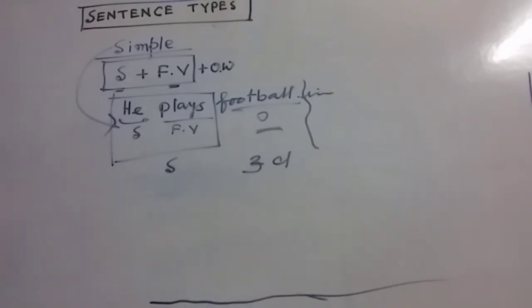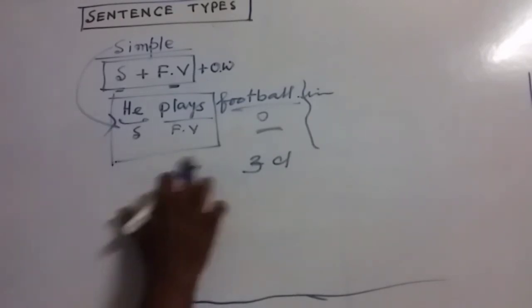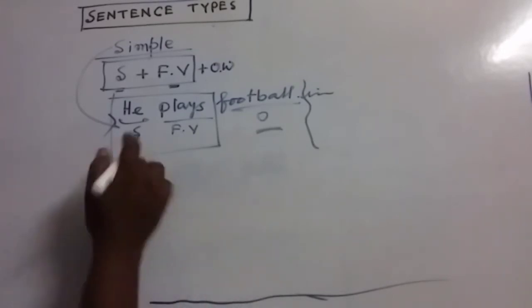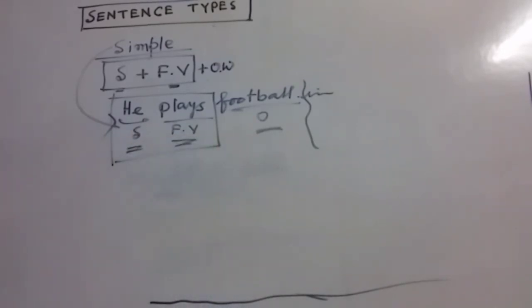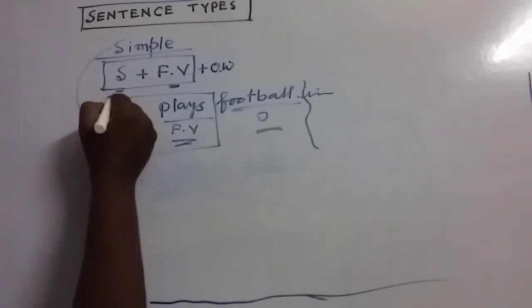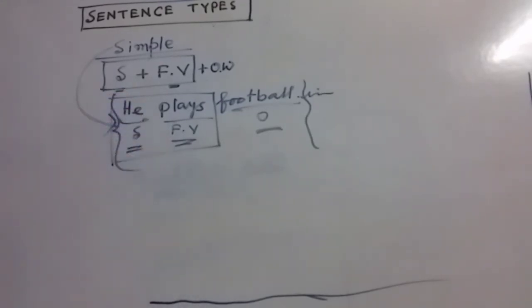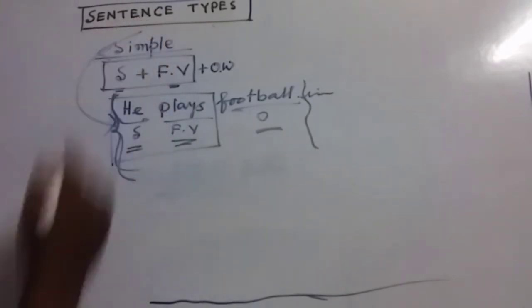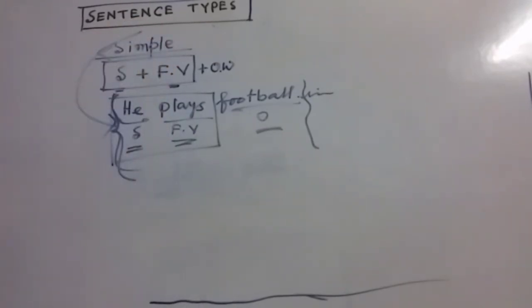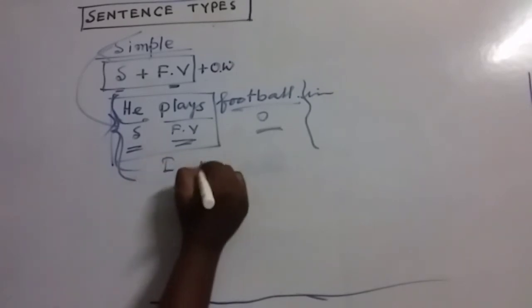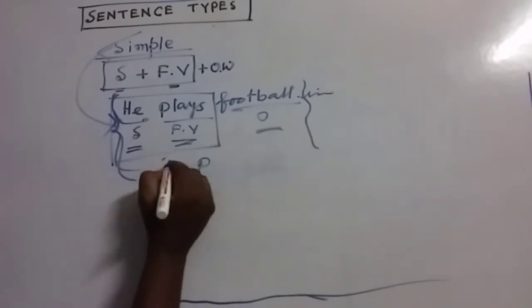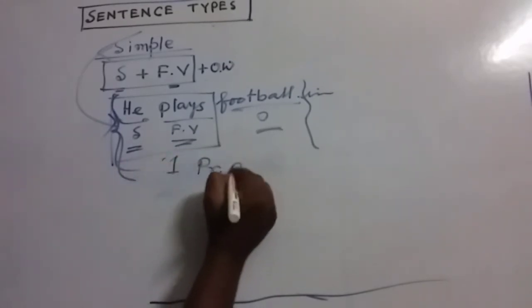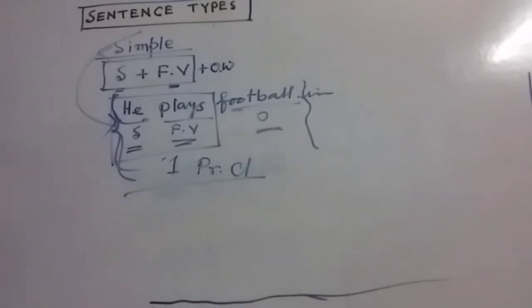My dear friends, in a simple sentence, there must be only one subject and one finite verb. This is the most important thing, and obviously it will be a principal clause. That means a simple sentence has only one principal clause. My dear friends, I think the idea of simple sentence is clear to you.